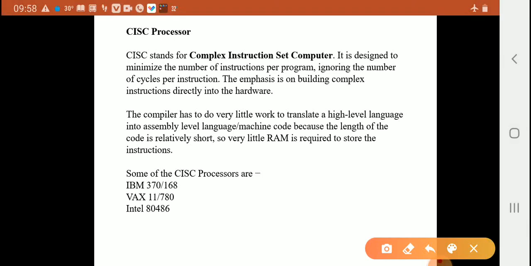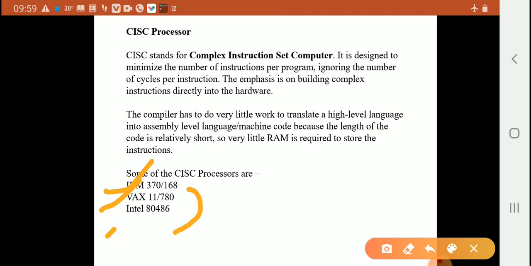Some of the CISC processors are IBM, VAX, Intel.